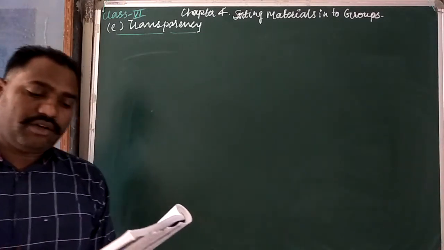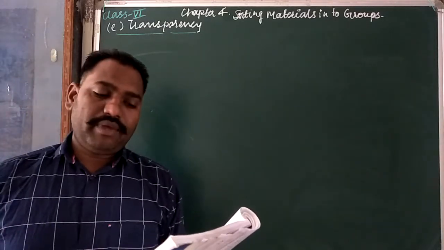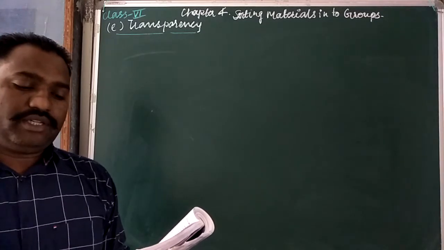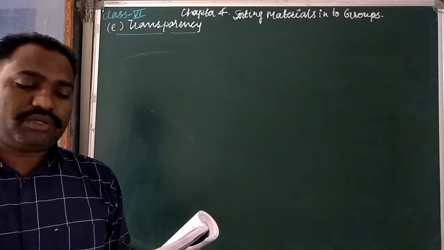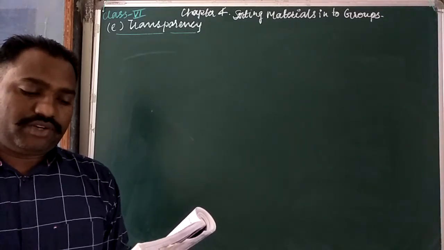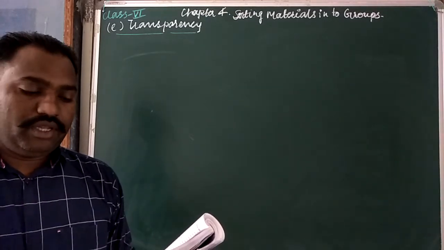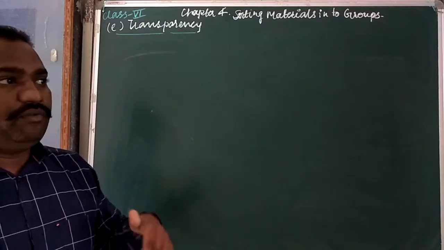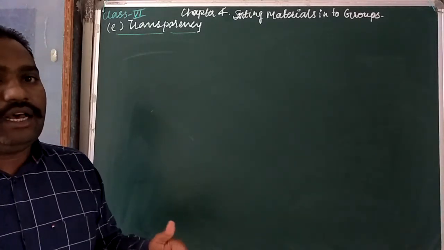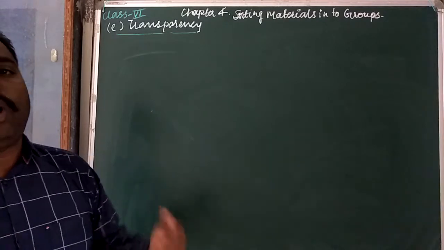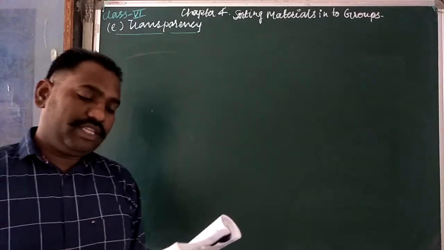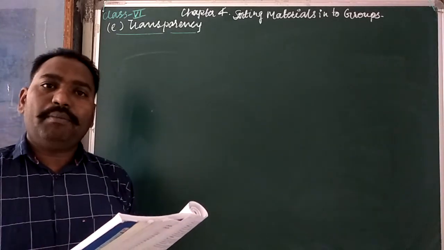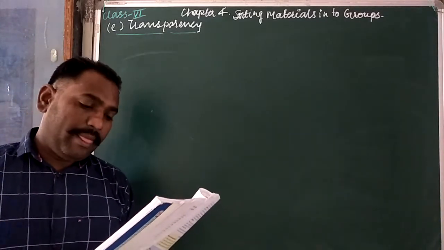So on these properties we have to see what is transparent, what is translucent and what is opaque. Transparent materials allow light to pass through them easily. Transparent means through which we can see everything on the other side. So most of the light can pass through this type of object.